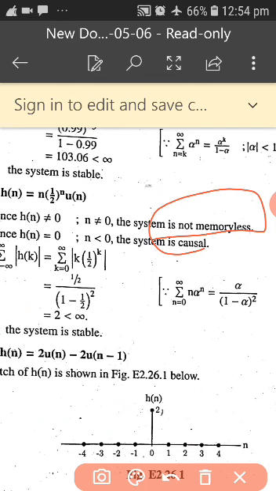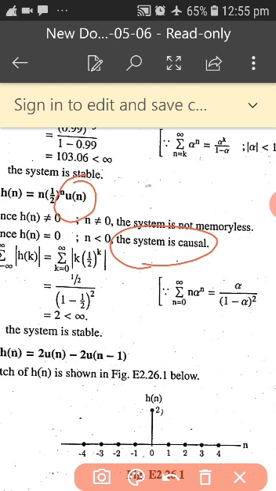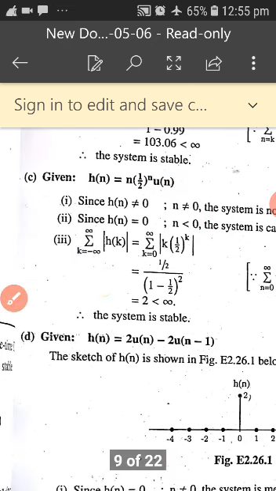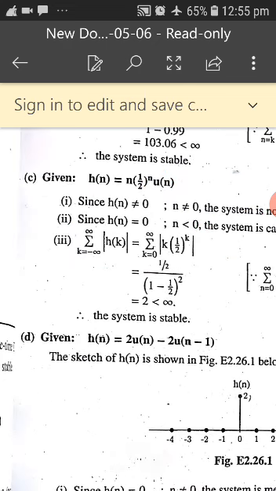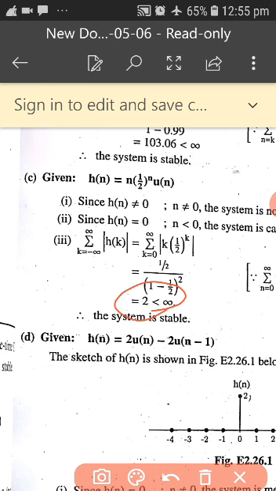Whether the system is causal? Yes, the system is causal here. Why? Because it is depending only on the present value of n. It is depending only on u of n. It is not u of n minus 1 or u of n plus 1. Hence the system is causal. Similarly, you can simplify this by putting it into the summation and check what value you get. When you get less than infinity, then the system is said to be stable.